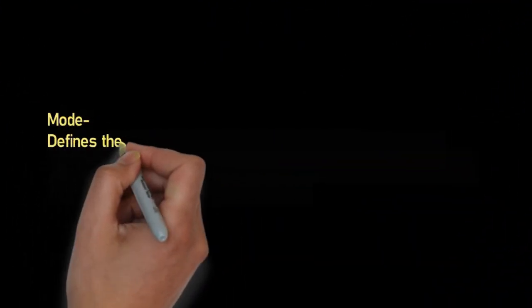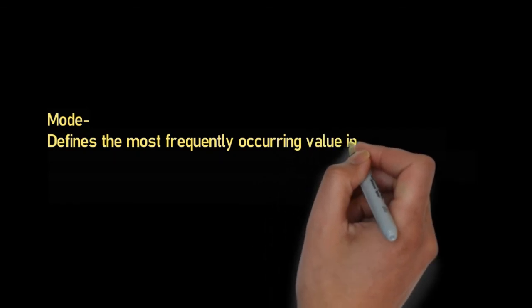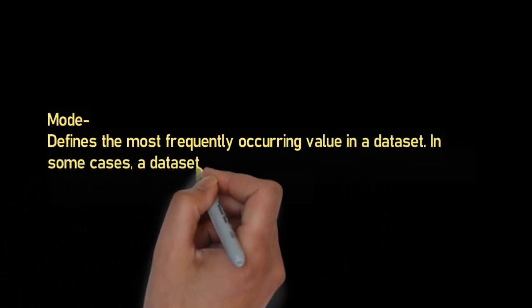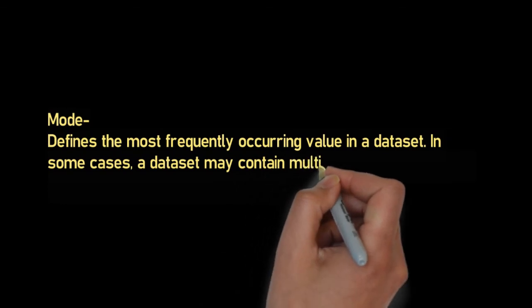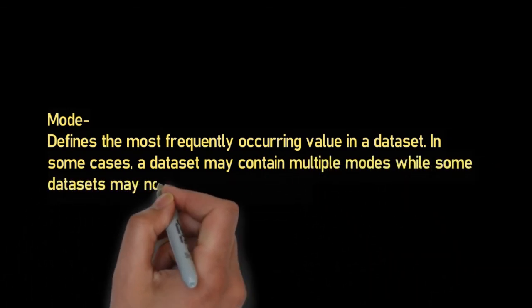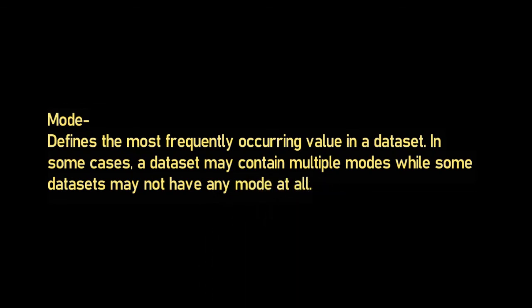So now we can talk about the mode. So what is mode? Mode defines the most frequently occurring value in a dataset. In some cases, a dataset may contain multiple modes, while some datasets may not have any mode at all. Okay, so let's try.